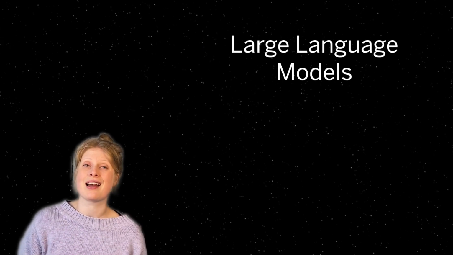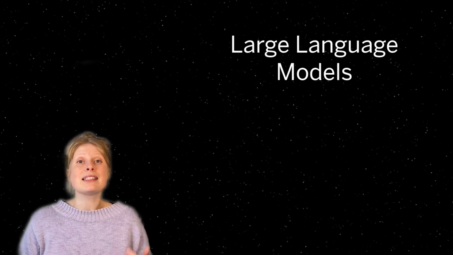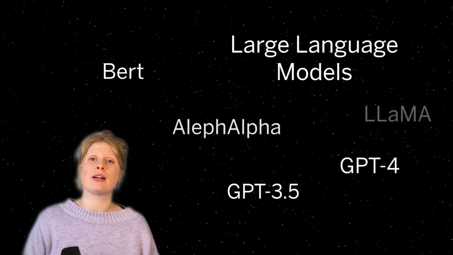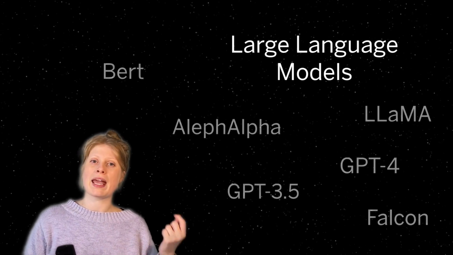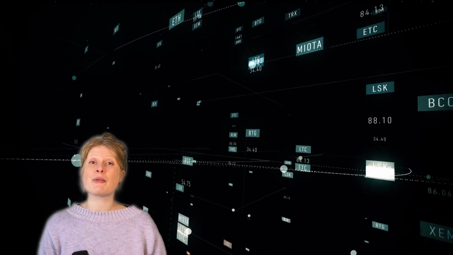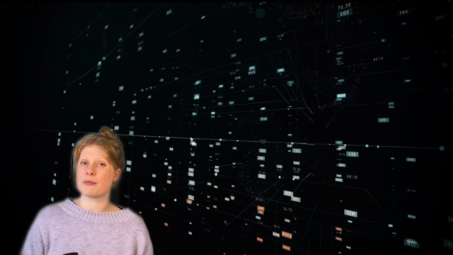But what are large language models actually? Large language models are the machine learning models behind ChatGPT and other chat applications. Existing models at the moment are, for example, called GPT 3.5, GPT-4, BERT, Aleph Alpha, Llama, Falcon, and many, many more. Large language models are called large because they were trained on a massive amount of training data, and they themselves are huge, with billions and trillions of parameters in their network, kind of like in your brain.